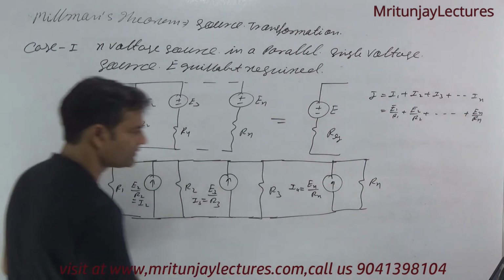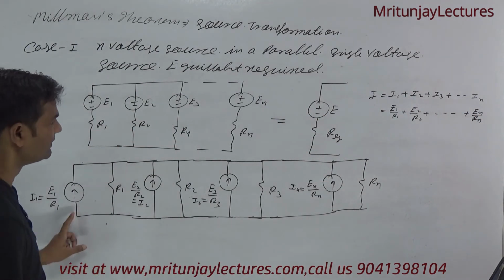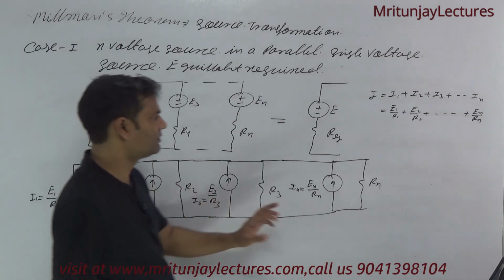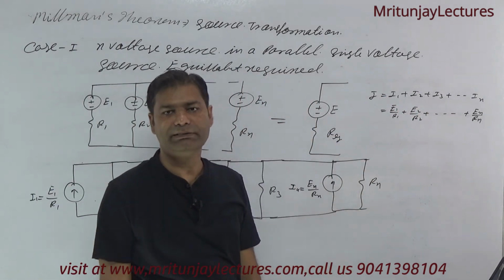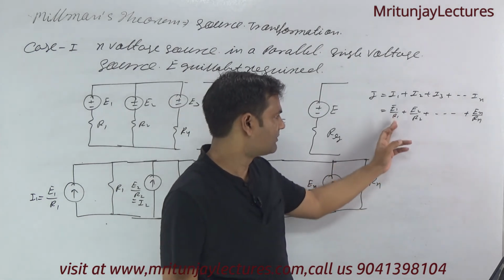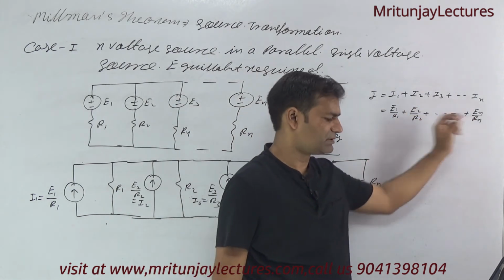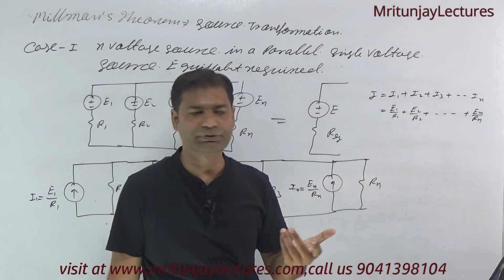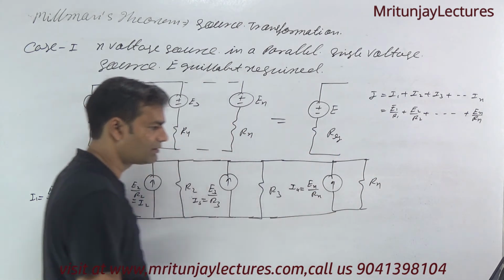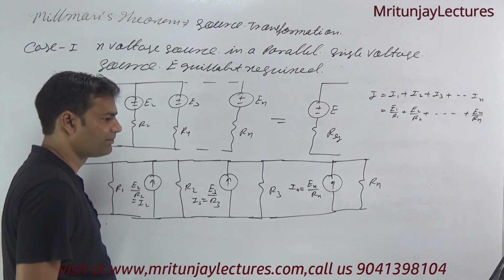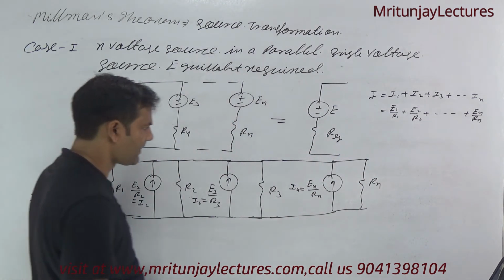Clear? First of all, it is clear what is the meaning of this one. So I is equal to the sum of all currents, because all are in the same direction, that's why E1 by R1 plus E2 by R2 plus and so on. If any direction is opposite, then it is minus of this one. Okay, so clear?